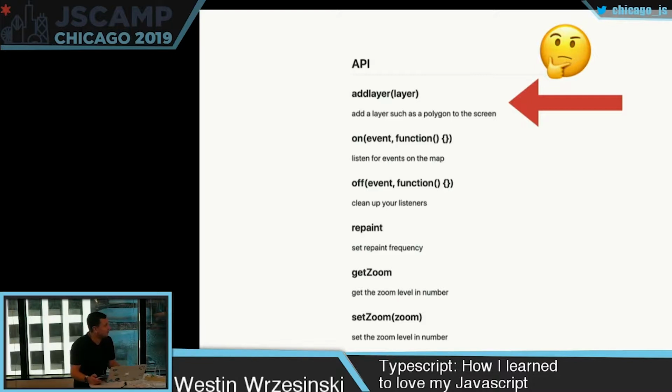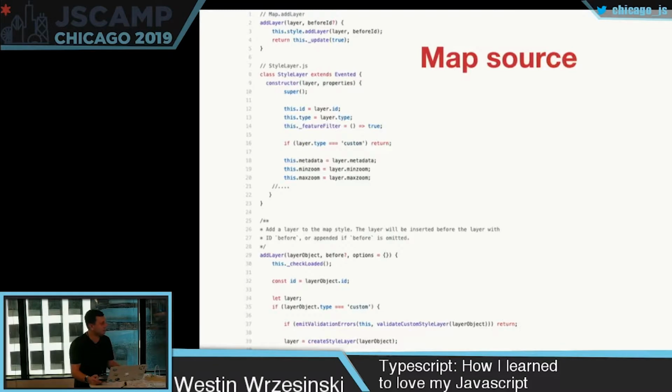Unfortunately, I really don't know anything about layer, which is the first parameter to add layer. So I don't know if it's an object, is it a class, is it a string, is it a number? I mean, I don't know what a number would be as a layer anyways, so it's a little confusing. I don't know anyone yet. Maybe I'm not even sure who built map. So I'm going to look at the source code a little bit, kind of dive through it.